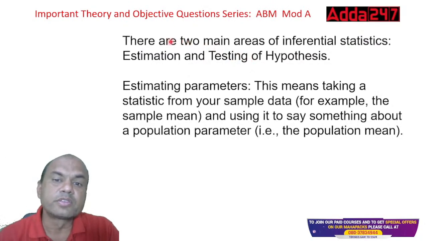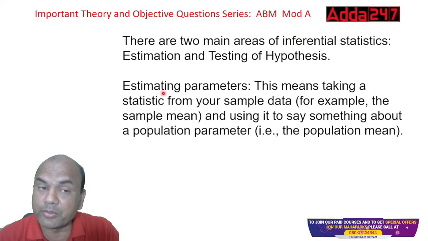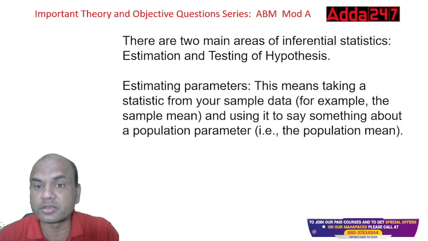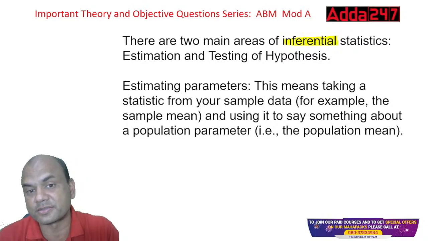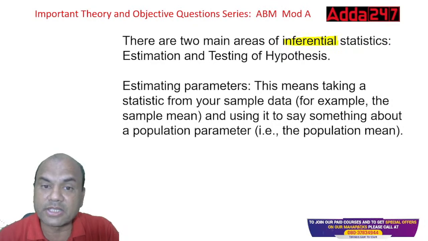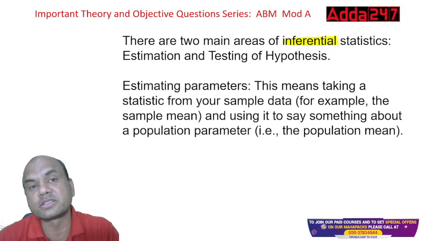There are two main areas of inferential statistics. This is an important topic in your ABM. Inferential means from which you can draw inferences. One is estimation and the second is testing of hypothesis.